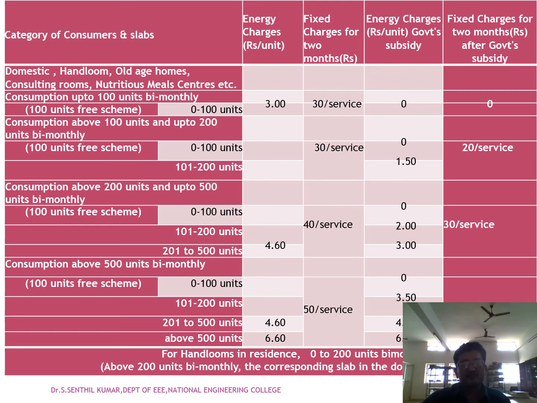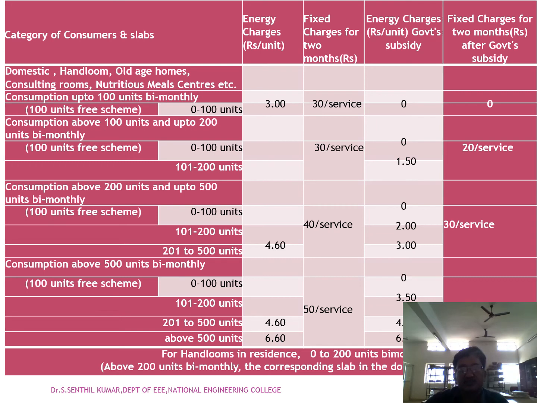First, the consumption of 100 units bi-monthly. As per the government norms, if we consume 0 to 100 units bi-monthly, the energy charge is 3 rupees per unit. The second is the fixed charge for 2 months, which is 30 rupees per service. The energy charge after government subsidy is 0, and the fixed charge for 2 months after government subsidy is 0.